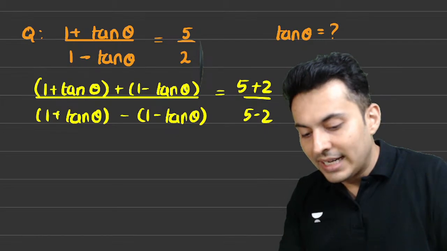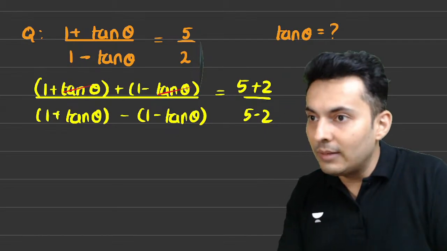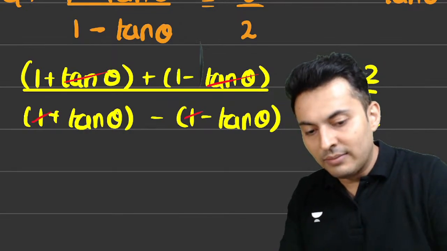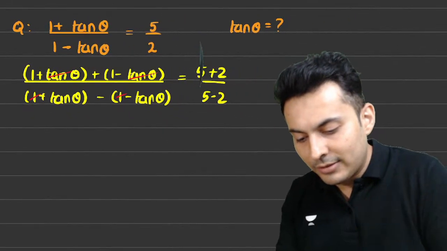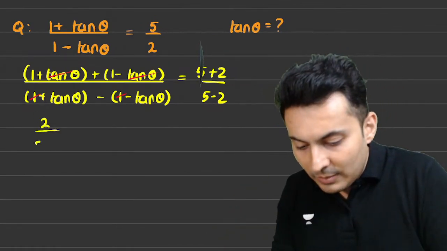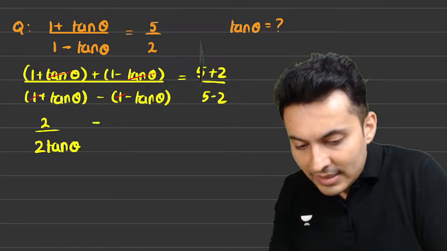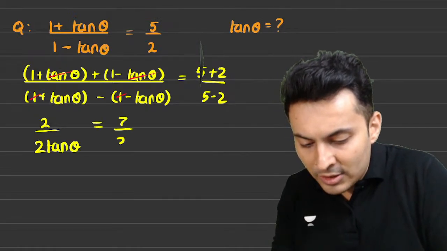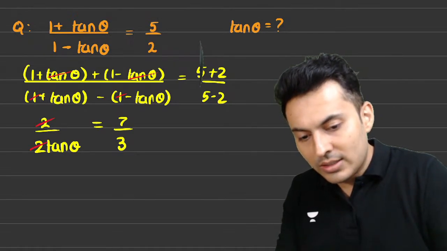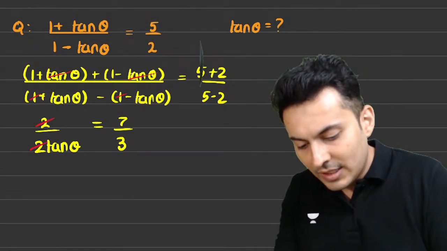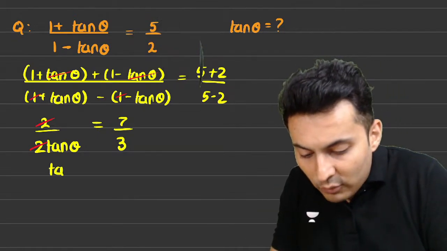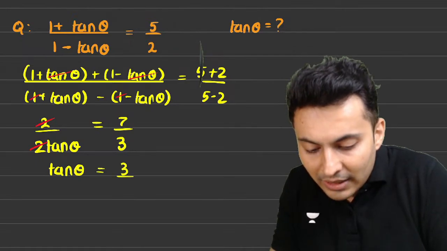Now see what all will get cancelled. Tan theta will get cancelled in the numerator, and here this one and this one will get cancelled. So what am I left with? 1 plus 1 is 2. Tan theta plus tan theta will be 2 tan theta, is equal to 5 plus 2, 7, upon 5 minus 2, 3. So this 2 and this 2 will also get cancelled, my dear students. So therefore 1 by tan theta is 7 by 3, so therefore tan theta is nothing but 3 by 7.